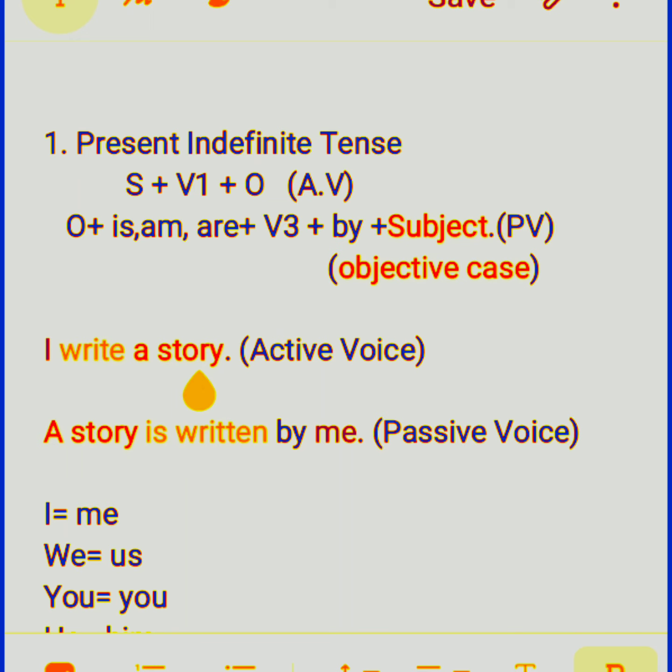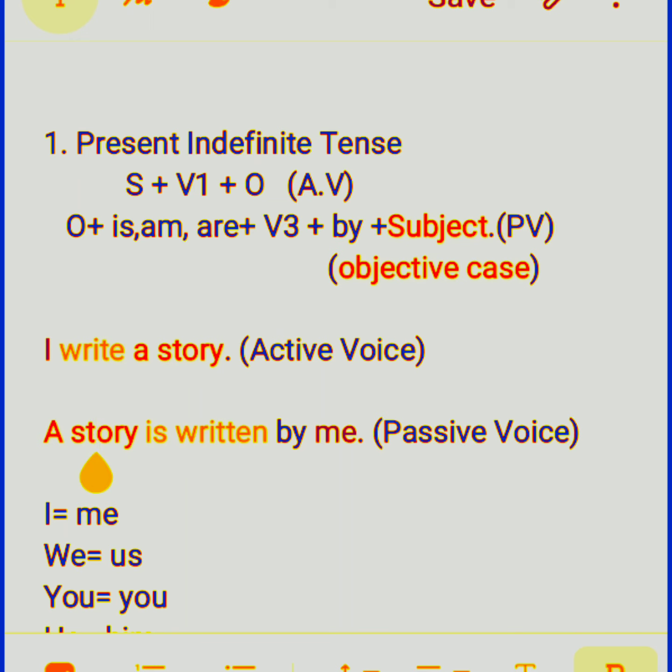In passive voice, we have to use object first, then verb, and subject at the end. Subject and object exchange their places. Object comes at the place of subject, and subject goes to the place of object. Now, this object should be first according to this formula. A story, we have kept here a story.